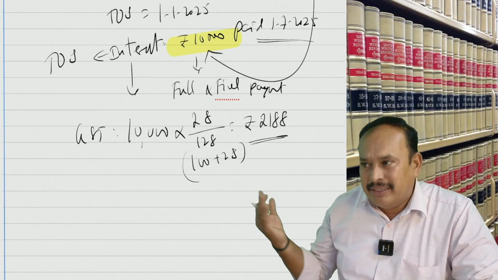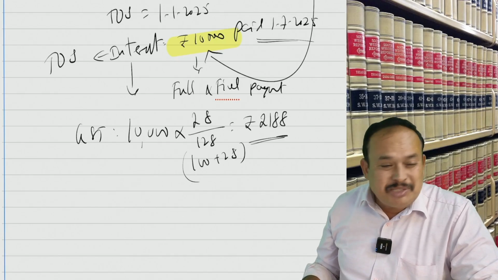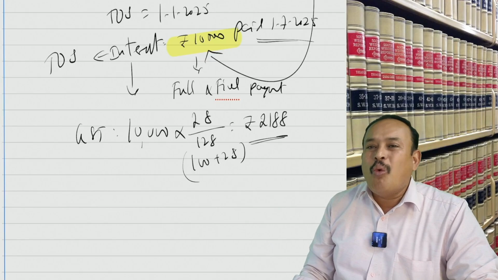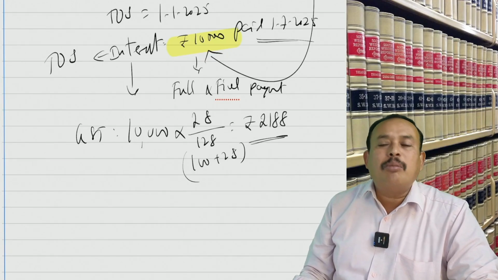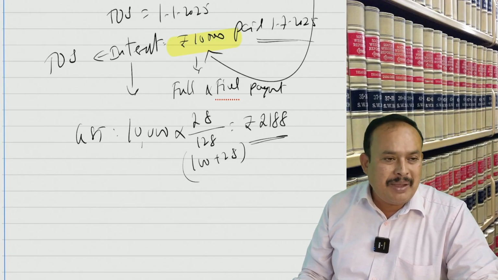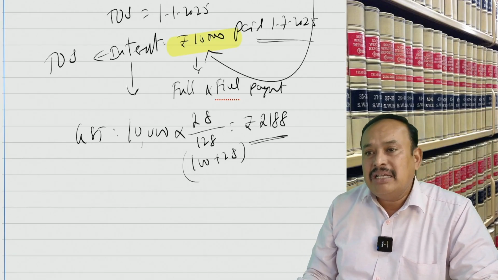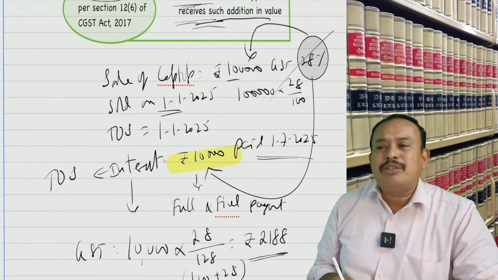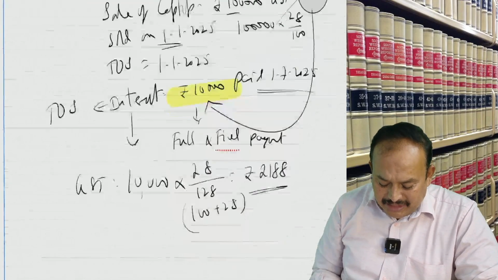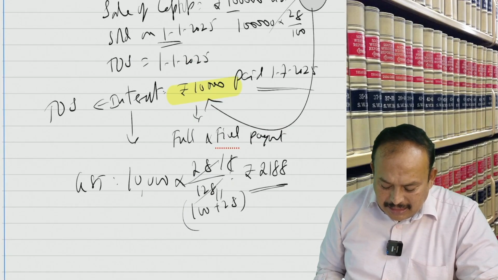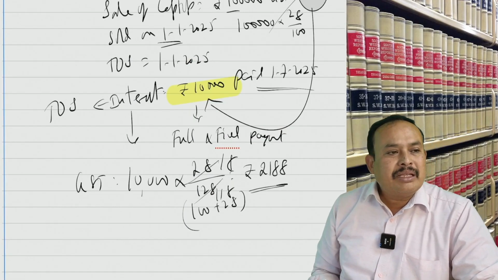If he pays a lump sum, nothing specified, only interest received, time of supply is the date of receipt. What is the GST amount? GST amount is equal to the interest amount or delay payment charges amount multiplied by the given GST divided by 100 plus GST. If the main supply is, for example, not 28% but 18%, the interest also will apply the same rate. What rate? 18%, 18 by 118. Clear, my dear friends?